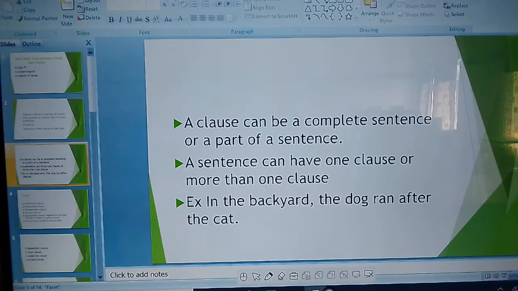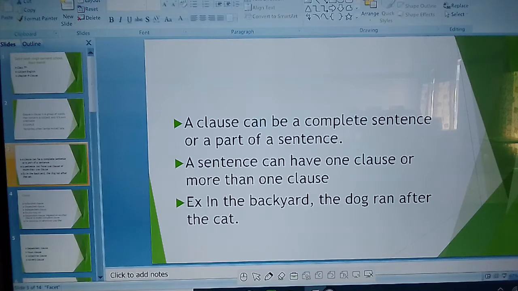A clause can be a complete sentence or part of a sentence. A sentence can have one clause or more than one clause. A clause can be a complete sentence or a part of a sentence. All the students know about phrases. Do you remember about the phrases? A phrase is a part of a sentence, but it does not make a complete sentence. It does not contain a finite verb. Do you remember the difference between the phrase and clause? Here we are talking about only clause. A clause can be a complete sentence or part of a sentence. A sentence can have one clause or more than one clause.